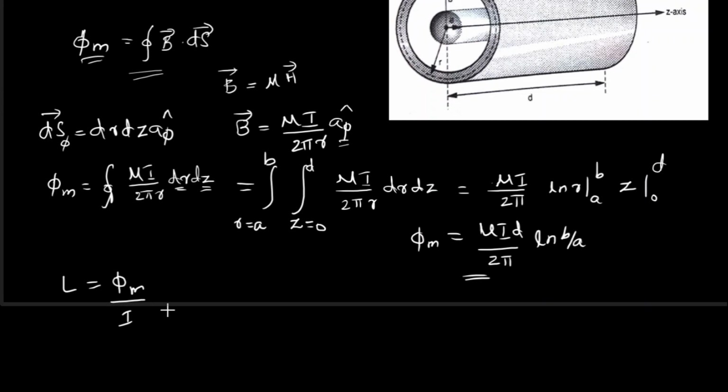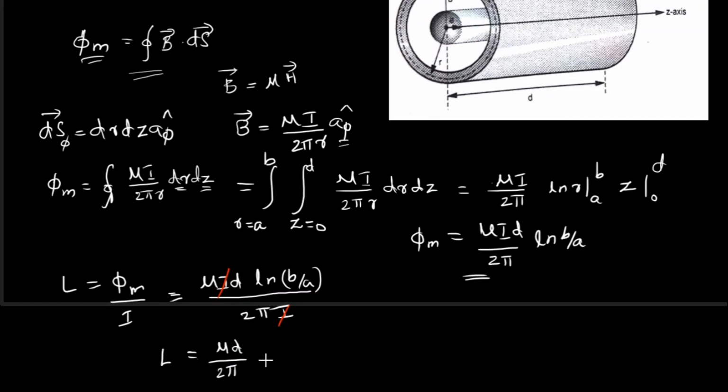Let me take the total current as I. So this comes to mu I d ln b by a, whole divided by 2 pi I. So again here you can see this current term cancels out, and I will end up with my inductance expression as mu d by 2 pi ln b by a, where d is the length of the coaxial cable.